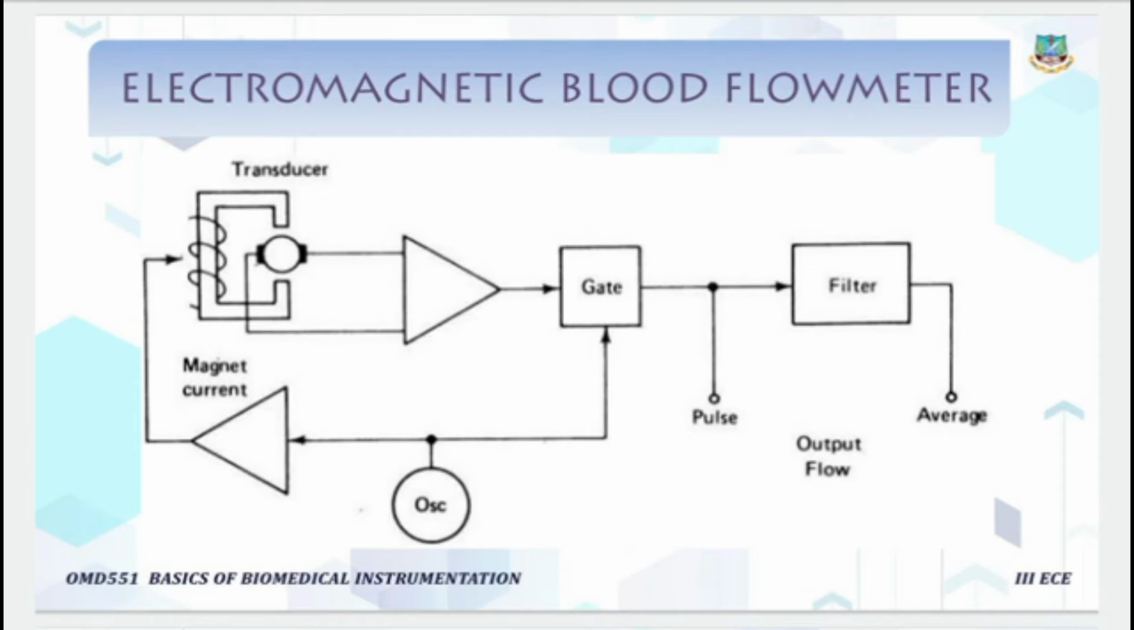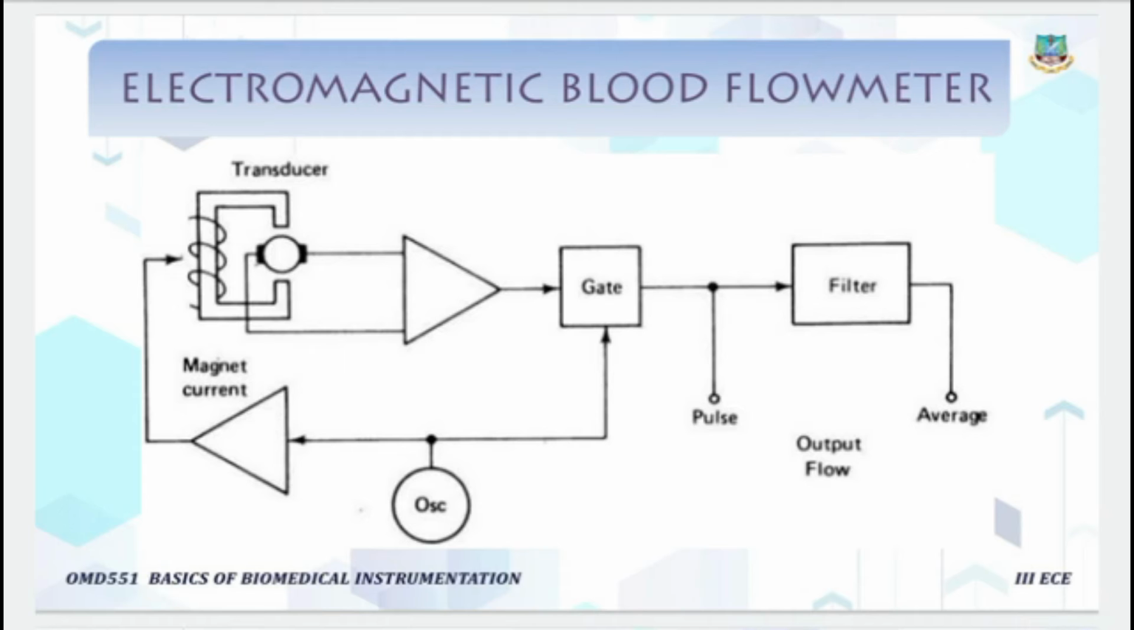Then the preamplifier. What is the purpose of the preamplifier? The induced voltage picked up by the electrodes is given to the low noise differential amplifier through a capacitive coupling. It must have a very high common mode rejection ratio and high input impedance.